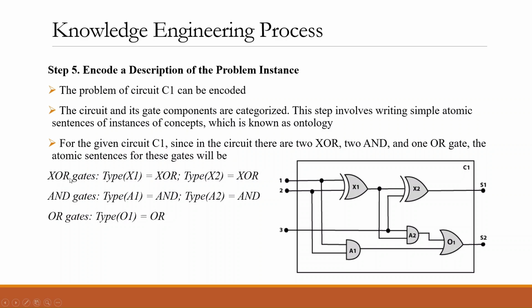So for the exclusive OR gates, we have type x1 equals exclusive OR. So first, the gate x1 is exclusive OR. Next, type x2 equals exclusive OR, so basically the gate x2 is of exclusive OR type. And the same for the AND and OR gates.